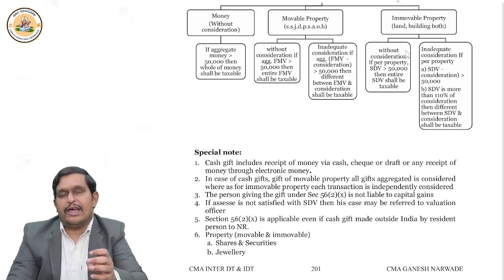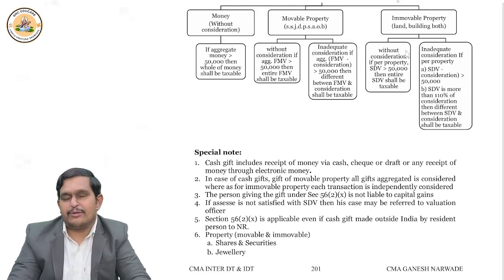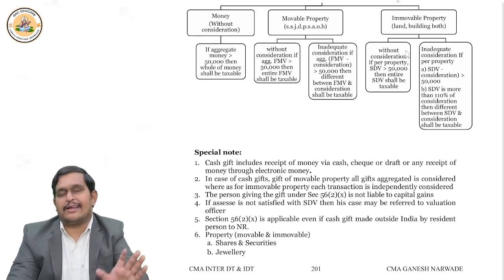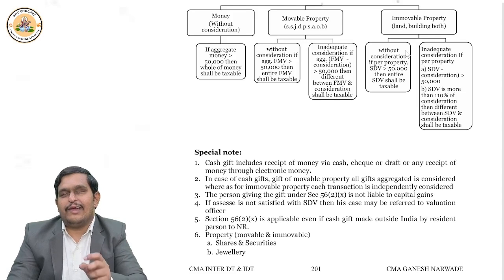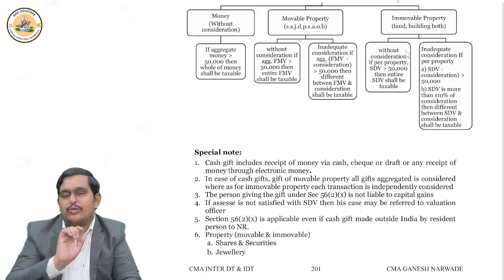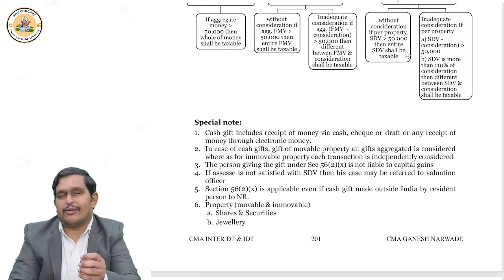Suppose example, fair market value is 1,50,000 and consideration is 1,20,000. What is the difference between the two? 30,000. So it is less than 50 now, not taxable at all. Okay. This way you should be able to understand. But is it single gift? No, it is movable. So all gifts together in a year should be considered. Year means previous year. Okay.